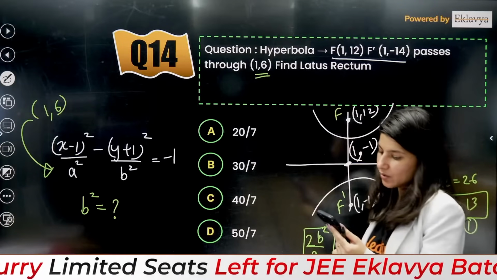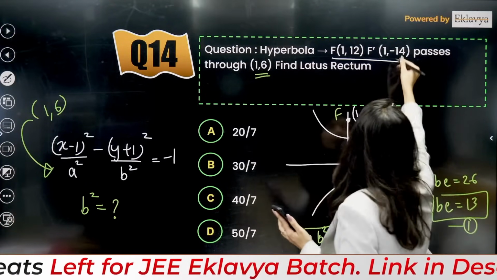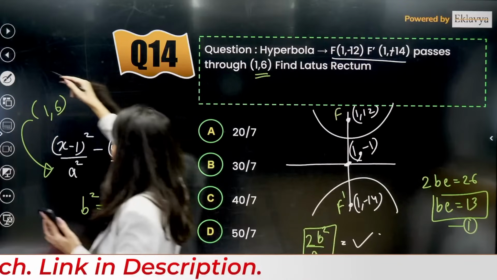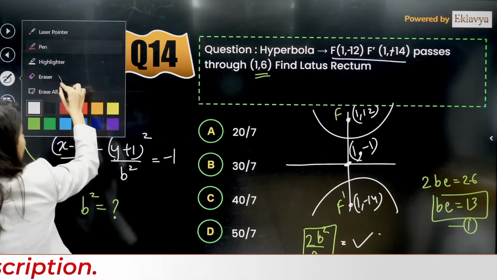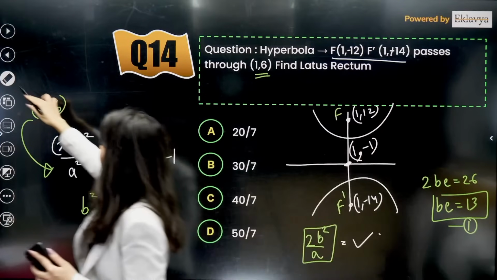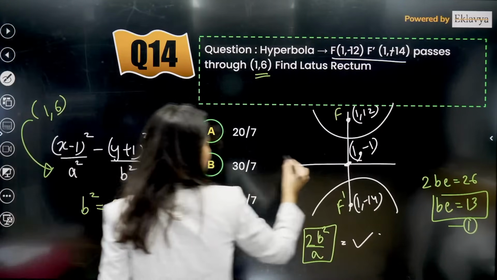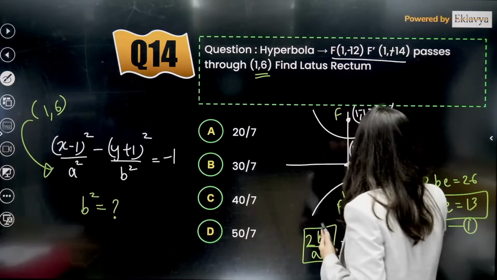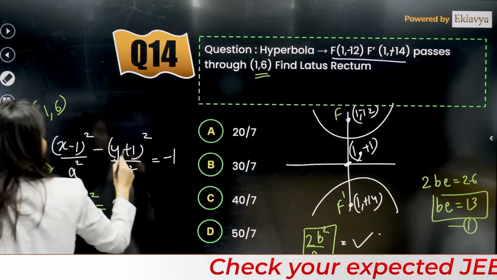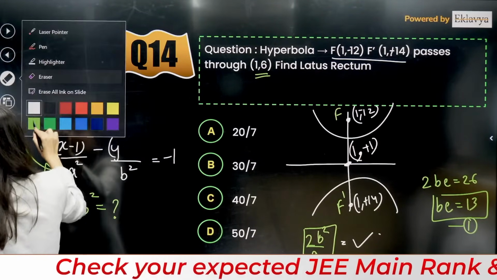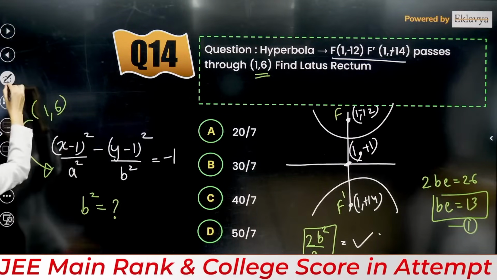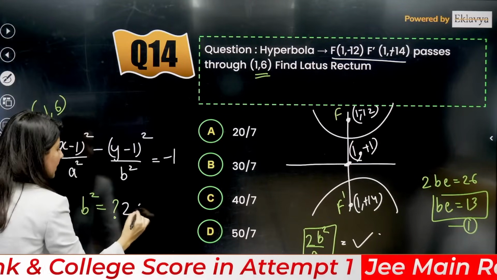So 14, okay, sorry. So this is 14 comma minus 12. This is the question. Let us change the question a little bit. So this is going to give you what? Minus 12 and plus 14. Okay, minus 12, hold on, this is minus 12 and plus 14. So this is 1 comma 1. 1 comma 1 is your what? 1 comma 1 will be your center. So this is minus 1 whole square. If you put 1 comma 6, your B square is going to come as 25.